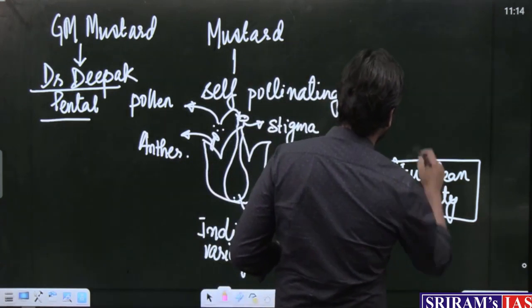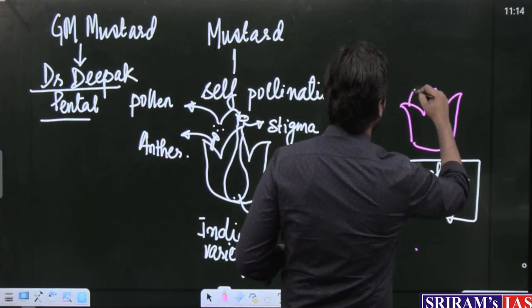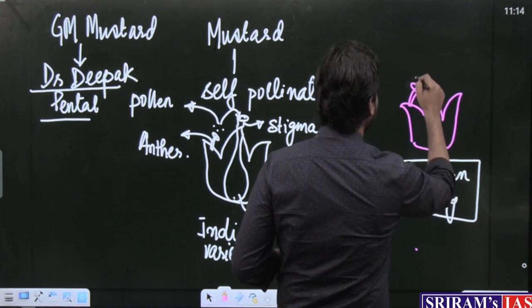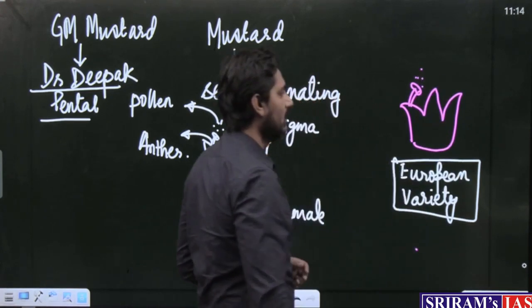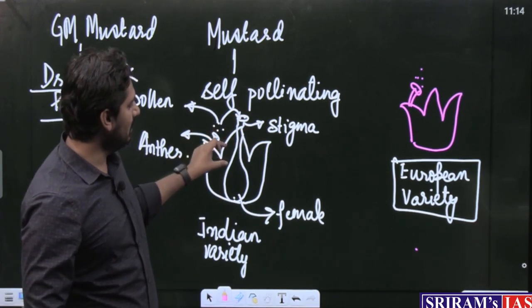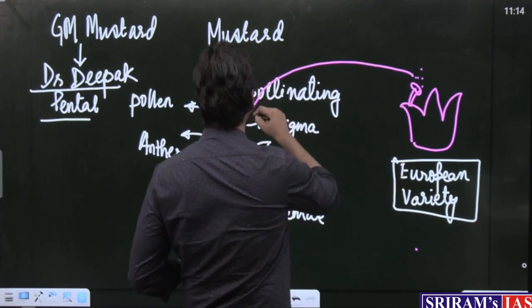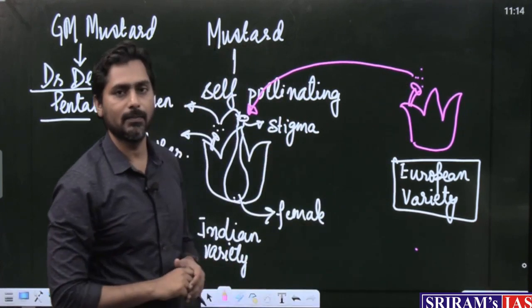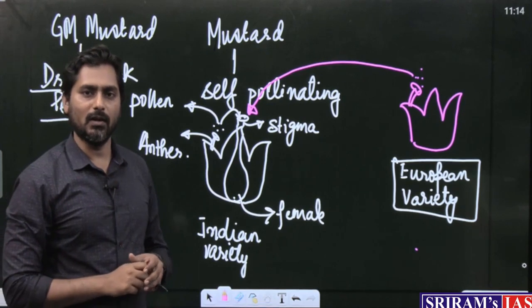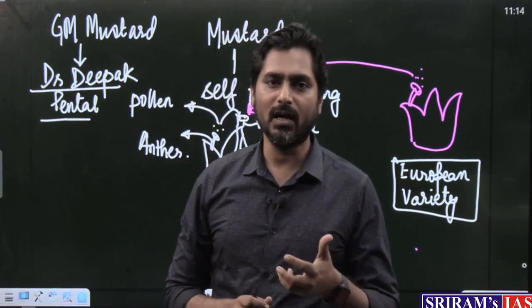Just to mark it out, this has the anther and this has the pollen. What we want is that this Indian variety should be able to accept the pollens from this European variety. Then it will become what? Cross pollinating.